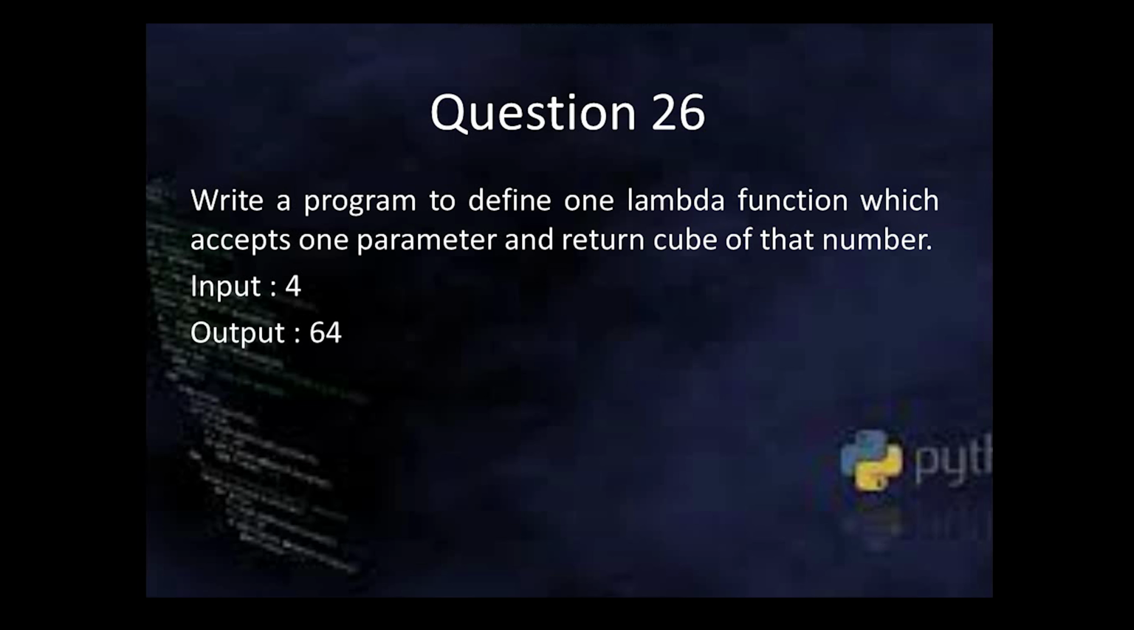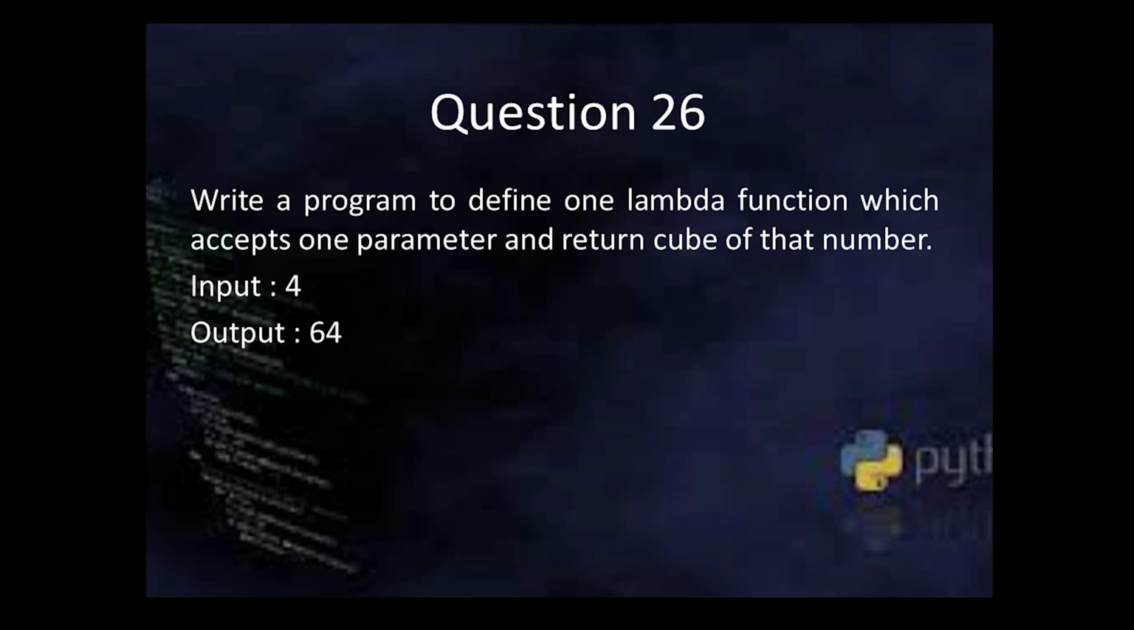Now just for your information, what is a lambda function? I'll tell you, a lambda function is an anonymous function, that is, a function without a name. A lambda function can accept any number of arguments, but it can perform only one expression. That is the limitation of a lambda function.